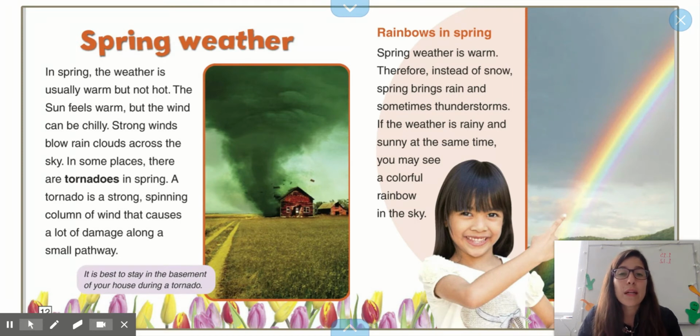Rainbows in spring. Spring weather is warm. Therefore, instead of snow, spring brings rain and sometimes thunderstorms. If the weather is rainy and sunny at the same time, you may see colorful rainbows in the sky.